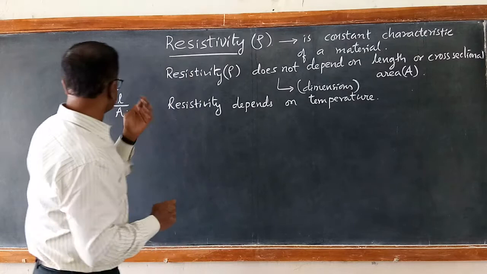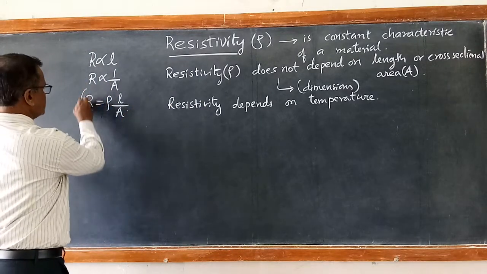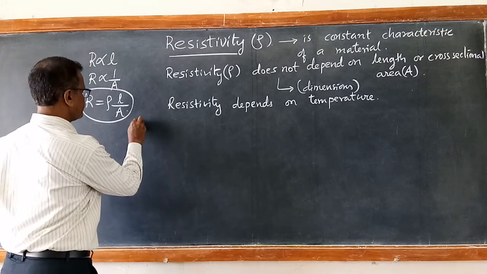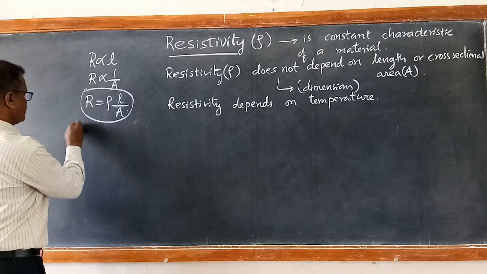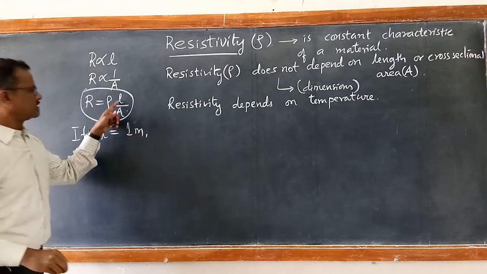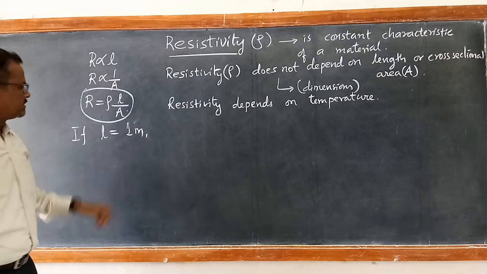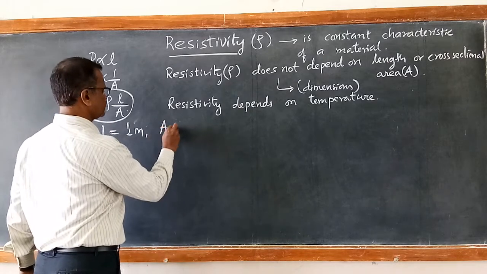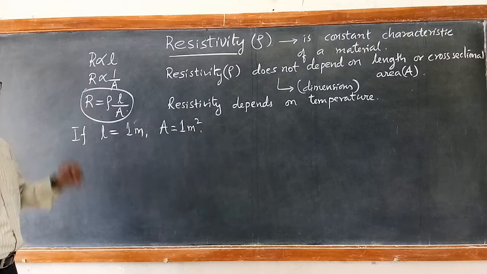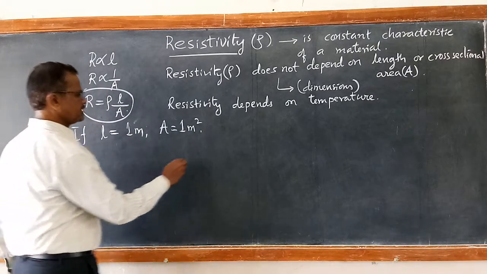Then how to define resistivity? Let us look at this equation. If the length of the conductor is 1 meter and the area of cross section of the conductor is 1 meter square, if you substitute in this equation, what do you get?